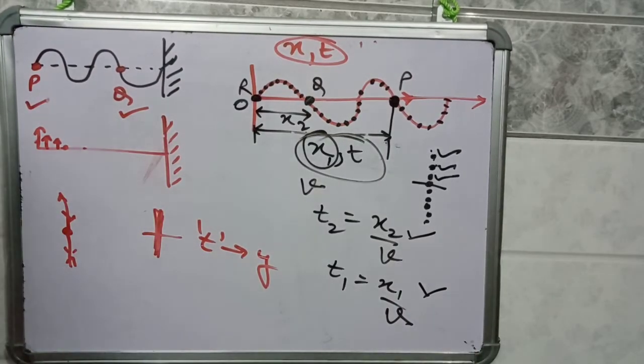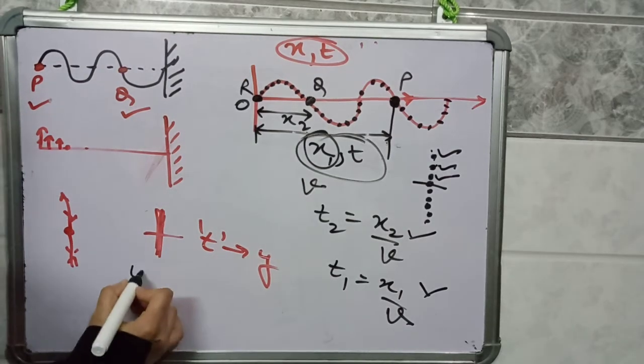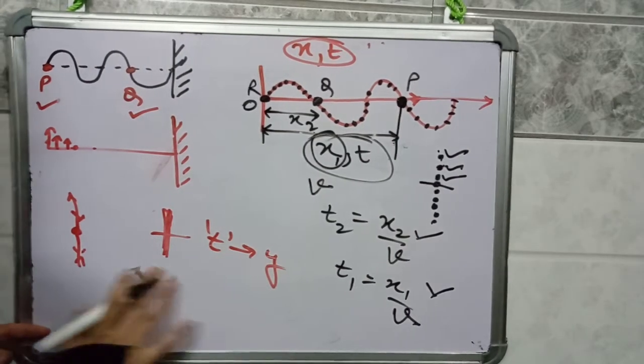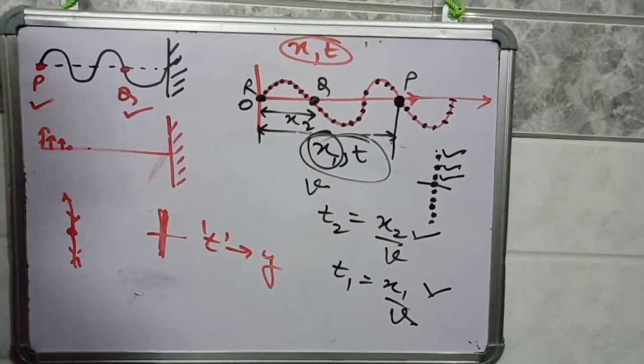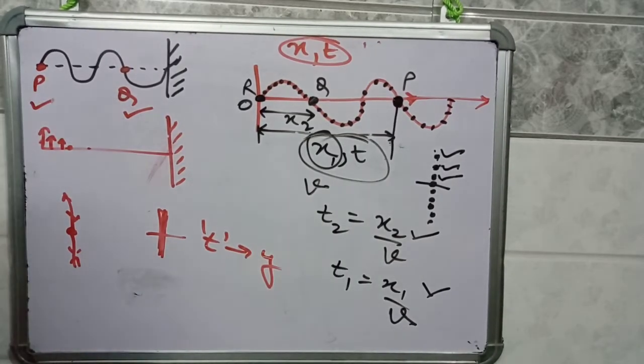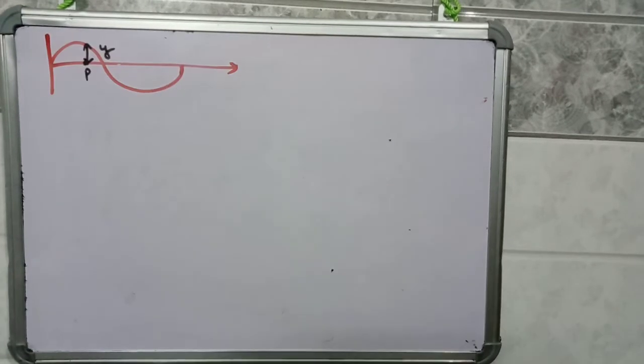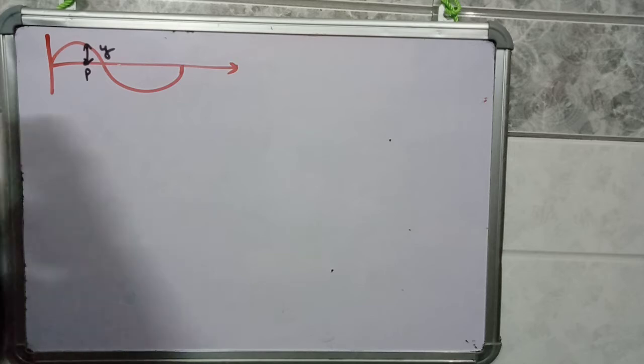Now we will find the equation for wave motion. We know that y is equal to a cos omega t. This is the equation for oscillatory motion. So now we'll derive the equation for wave motion. It is very easy to derive. Suppose we take a wave motion in the xy plane.